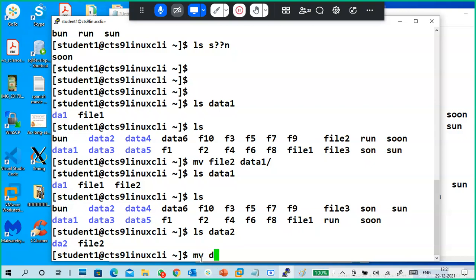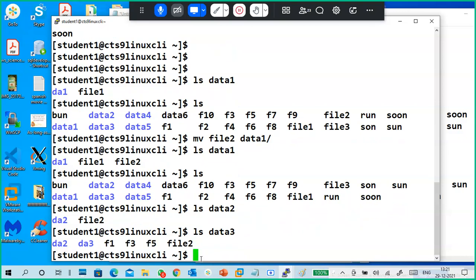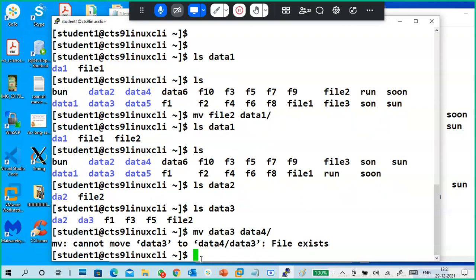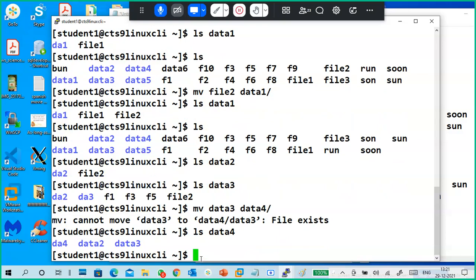Move data 3. Sorry, ls data 3. It contains some files, and a directory is also there. mv data 3 to data 4. Data 4 is there, no? Cannot move data 3 to data 4: file exists, so common files exist. ls data 4. See, data 3 is already there. That's why it is unable to move.